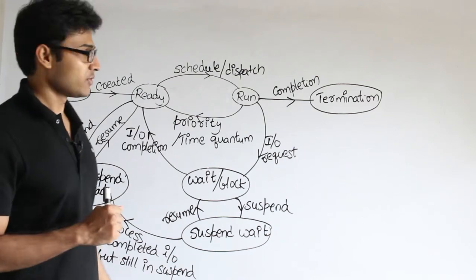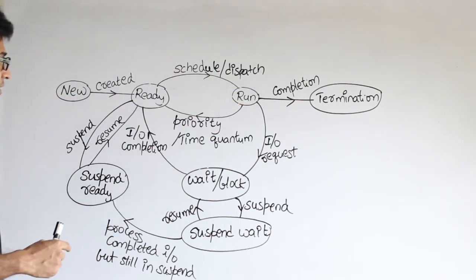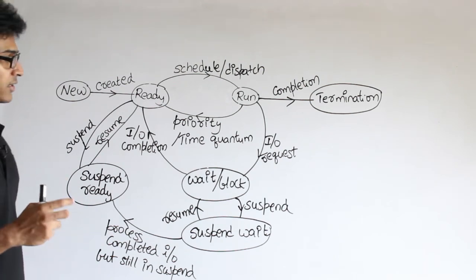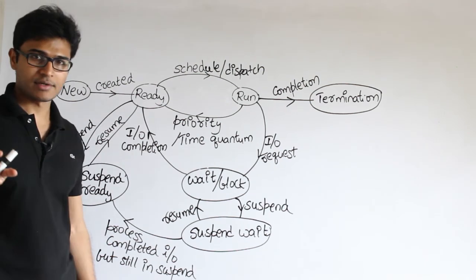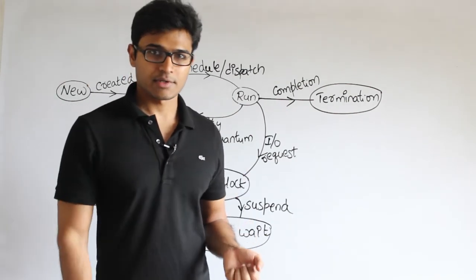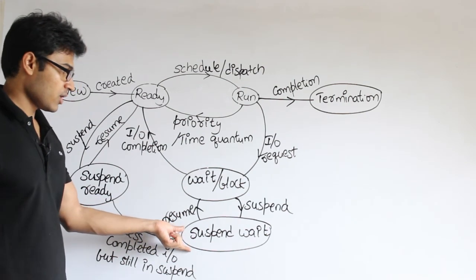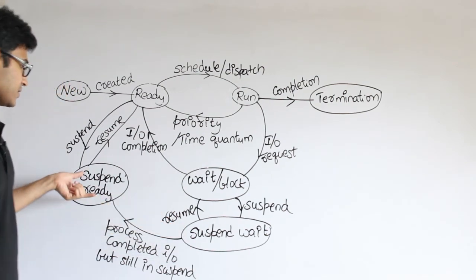Okay, so these five are the basic states which are required in almost every operating system, which means it will be new, ready, running, termination and wait or block. And the other one is, depending on your requirement and resources, sometimes your resources will be too scarce that you want to suspend some process for some time, right? So for that reason we are going to have one more state called suspend wait and suspend ready.